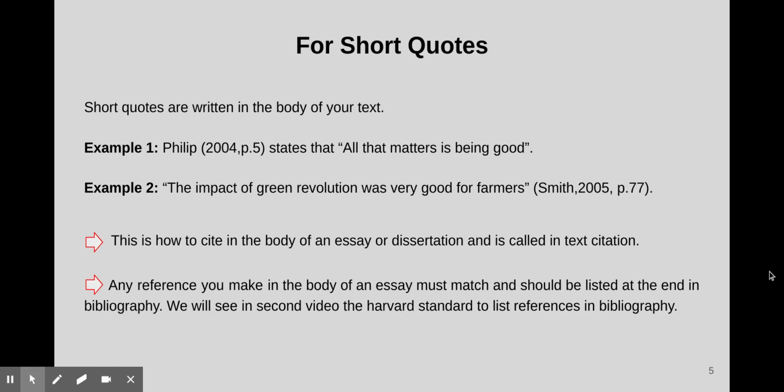Short quotes are written in the body of your text. This is how to cite in the body of an essay or dissertation, and it is called in-text citation. Any reference you make in the body of an essay must match and should be listed at the end in the bibliography. We will see in the second video the Harvard standard to list references in the bibliography.